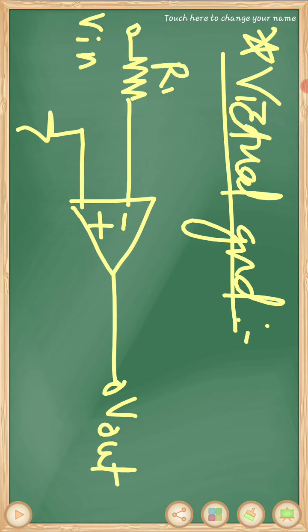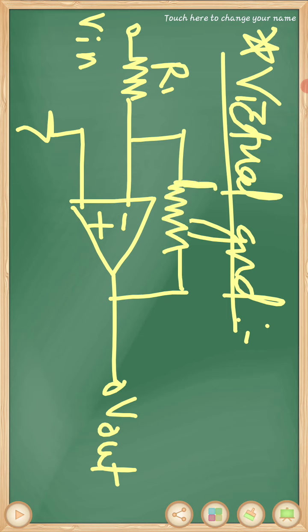R1 is the input resistor, and the output is connected back through a feedback resistor Rf.